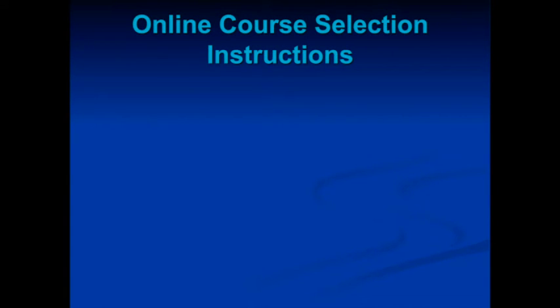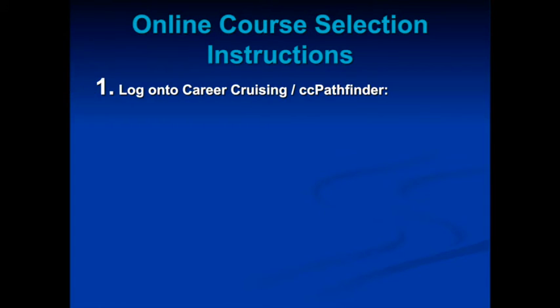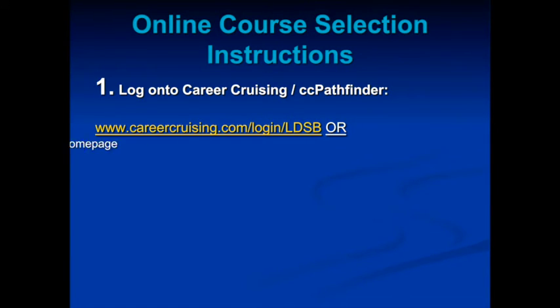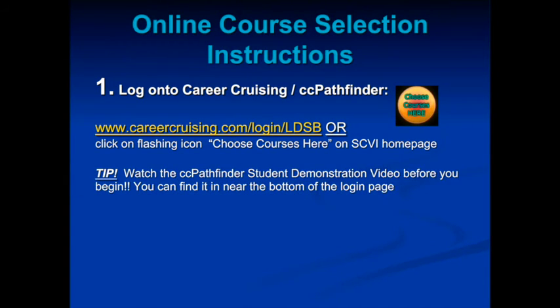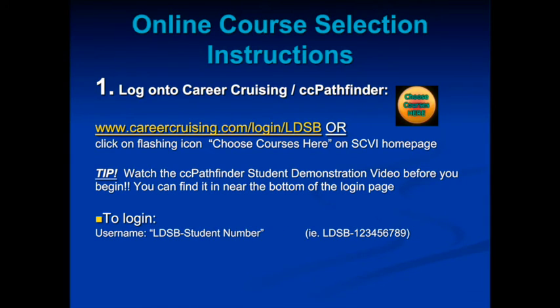Online course selection instructions. Log on to Career Cruising, CC Pathfinder. The website is listed for you, or you can click on the flashing icon on the CVI homepage. Watch the CC Pathfinder student demonstration video before you begin. You can find it near the bottom of the login page. To log in, you will need your username, which is your student number, as well as your password, which is your birth date.